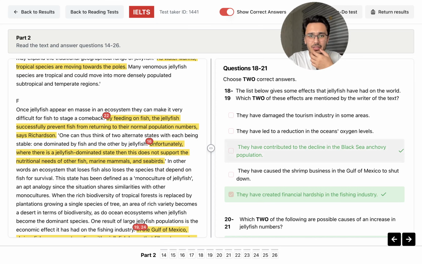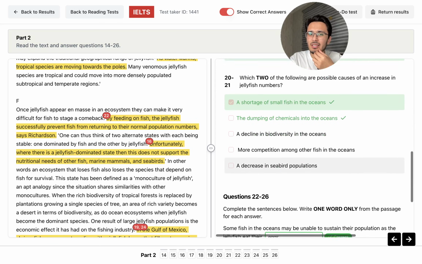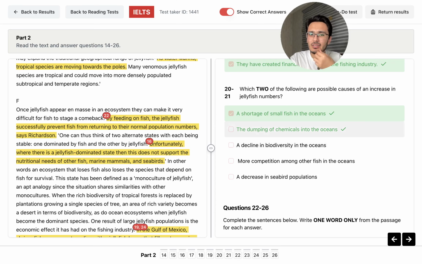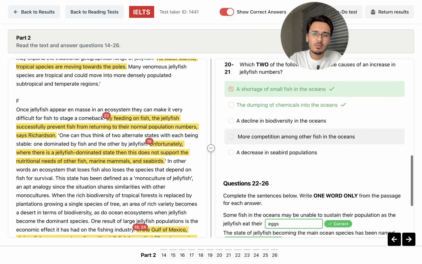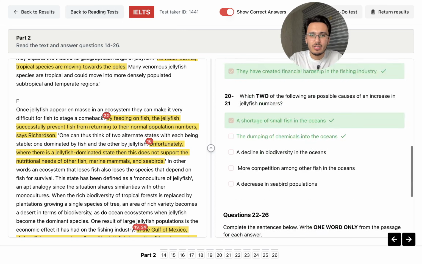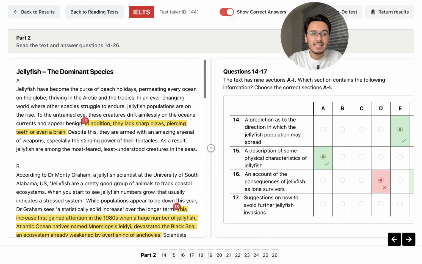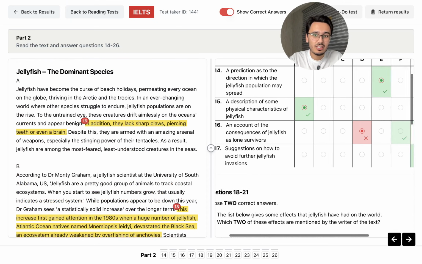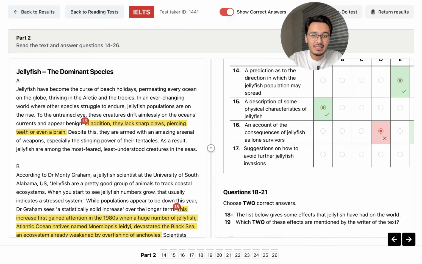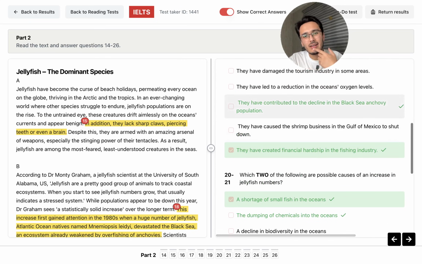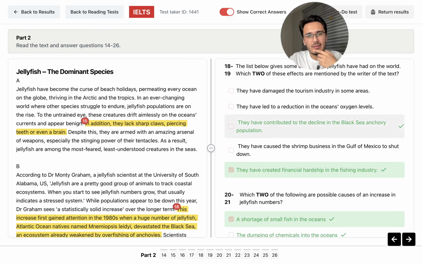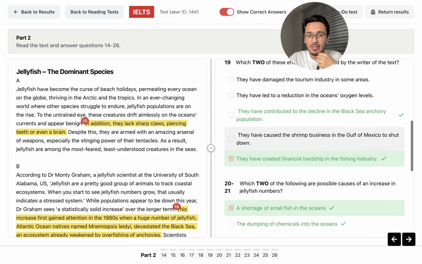Contributed to the decline in the Black Sea anchovy population? Really? And then dumping of the... Yeah, it is correct too. But there's a little problem with the checking answers, you know. It's gonna be fine. So that's it, guys. You see the correct answers now. I made only one mistake. The rest, but I have to think about this too. If this one is also incorrect, then I made two mistakes.